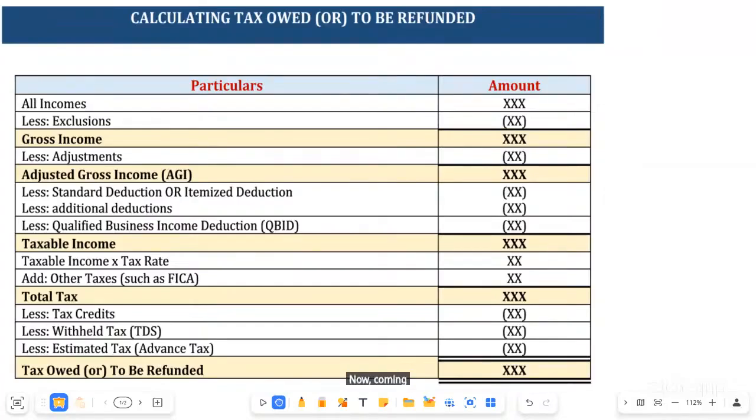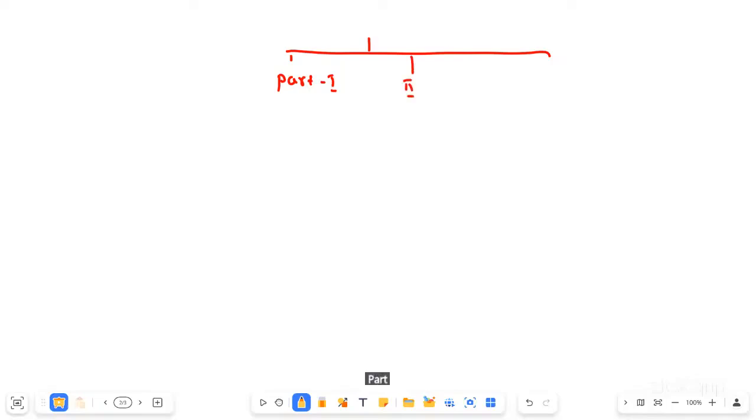Now coming to our syllabus. We have 3 papers. In our syllabus, we have 3 papers: Part 1, Part 2, Part 3. Part 1 is about the individuals. Individuals' income tax.